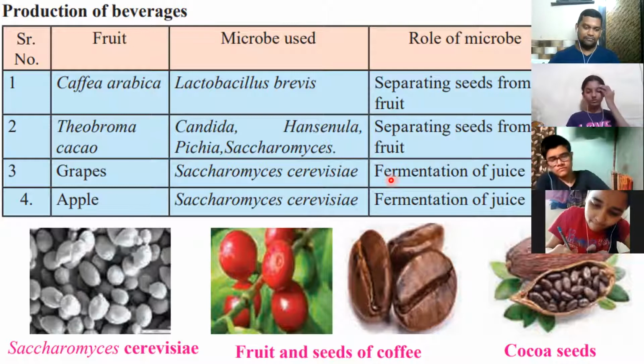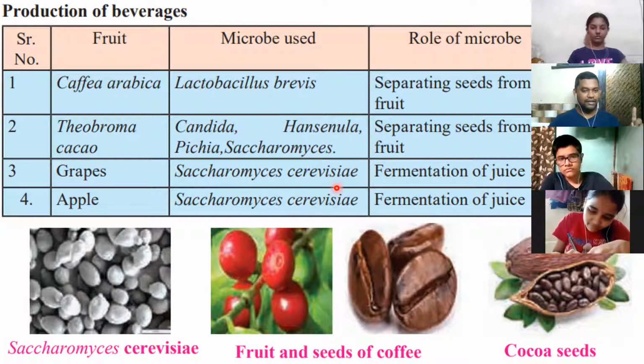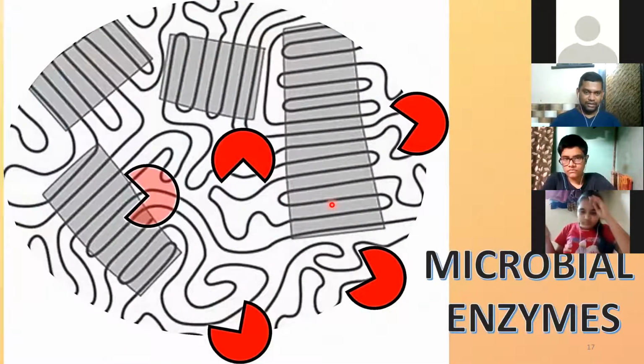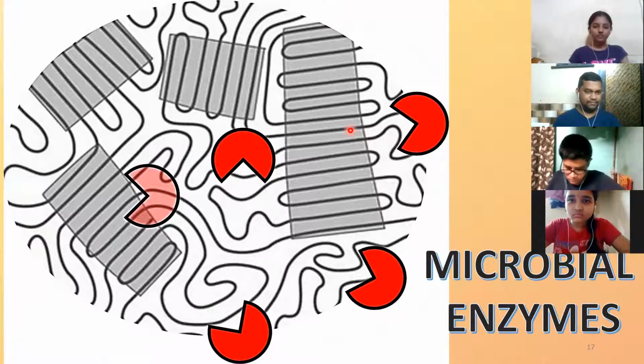As per your textbook, these four you have to learn. So learn the names of the microbes, and learn the names of the beverage also, which is obtained. These are just examples which you have to learn. Is it clear, everyone? Okay. So after the industrial products that we have seen, now the next thing is about something called microbial enzymes. You know what are enzymes? This word is a very common one, you know that. What is an enzyme?